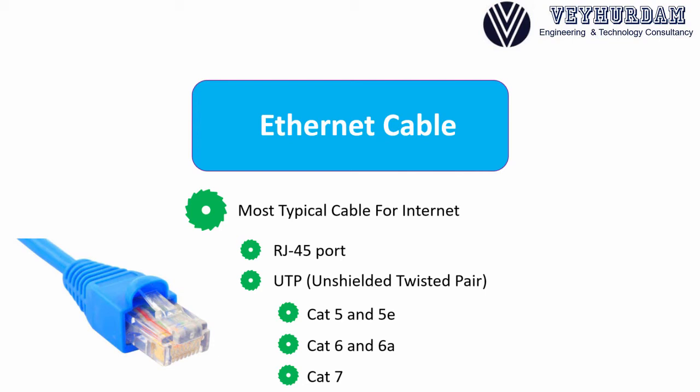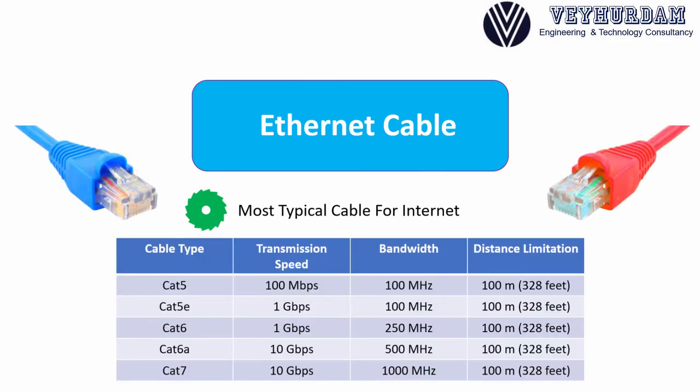As you can see, they all have cat in common. The cat means category. So this is category 5, 5e, category 6, category 6a, and category 7. And you will also know about different speeds, different bandwidths, and distance limitations for your Ethernet cables.